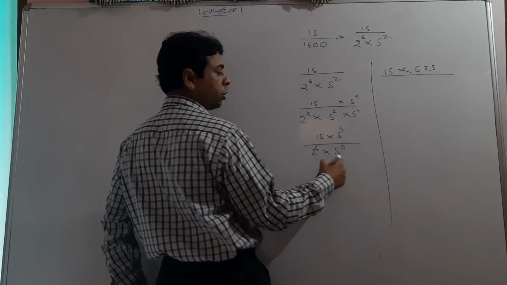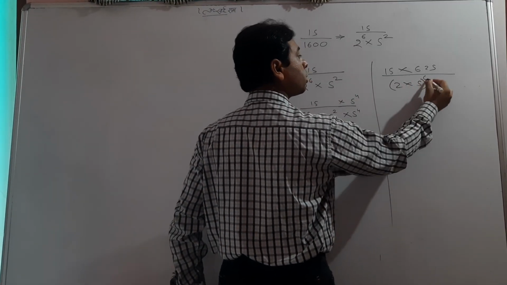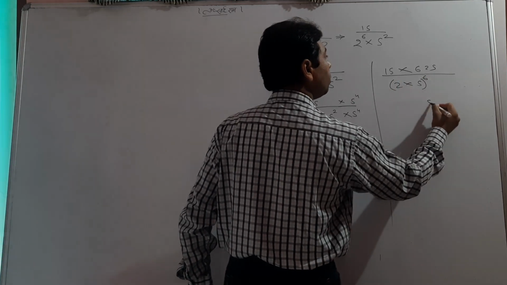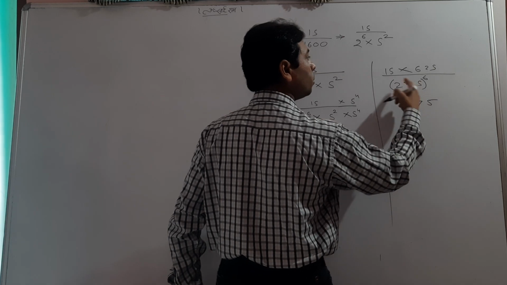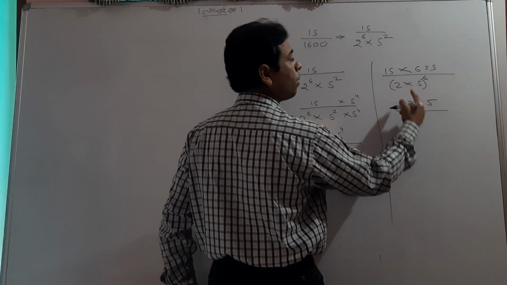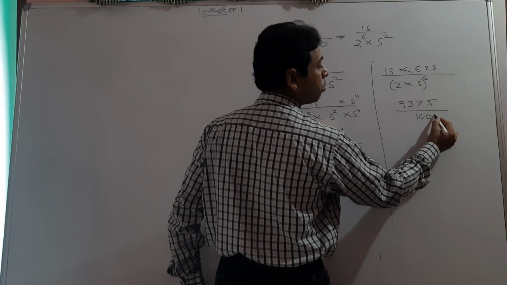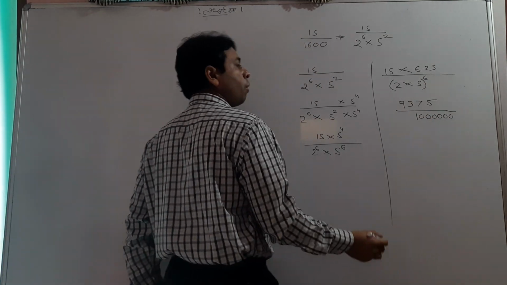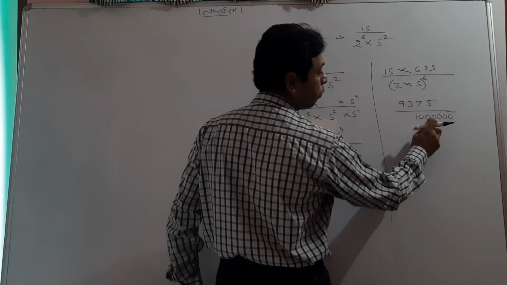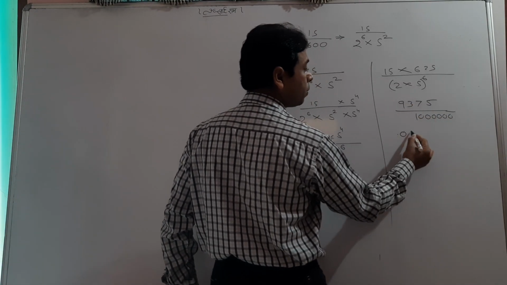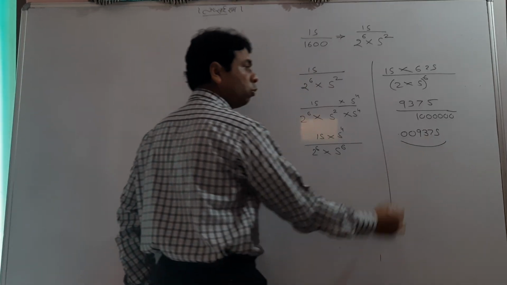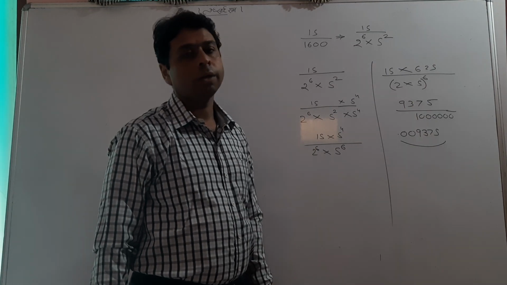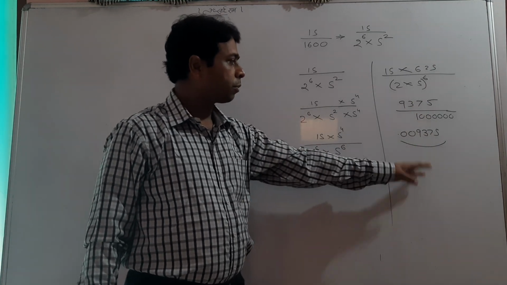And what about the denominator? Just join them: 2 into 5 to the power 6, that is 10 to the power 6. 15 into 625, so multiply now. This is over 10 to the power 6, meaning six decimal places. Now on dividing, you can simply go to your conclusion, 1 2 3 4 5 6, 1 2 3 4 5 6. So this is your answer. Hope you got it, student, till here, how we can create 10 in the denominator and simply divide by the number to get the answer.